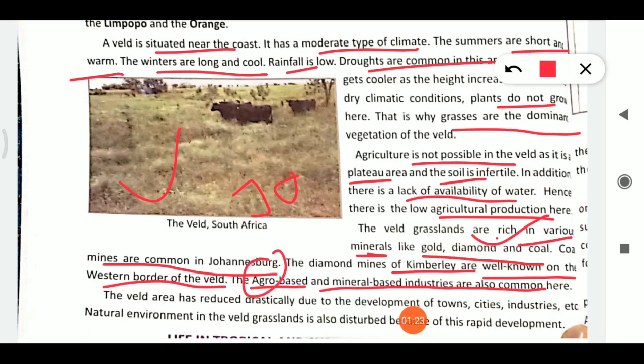The veld area has reduced drastically due to the development of towns, cities and industries. The natural environment in the veld grassland is also disturbed due to the rapid development.